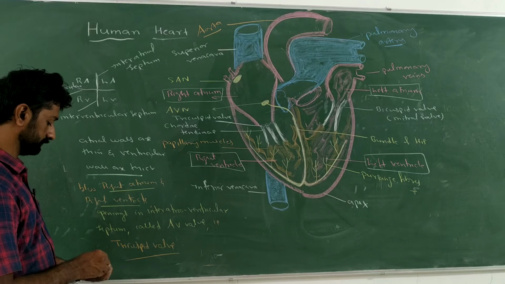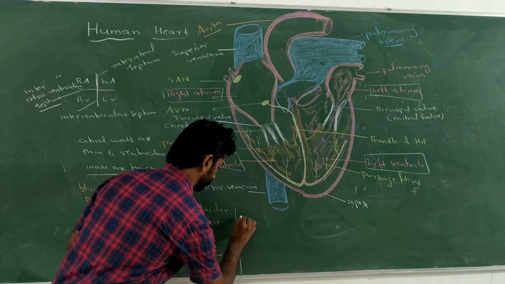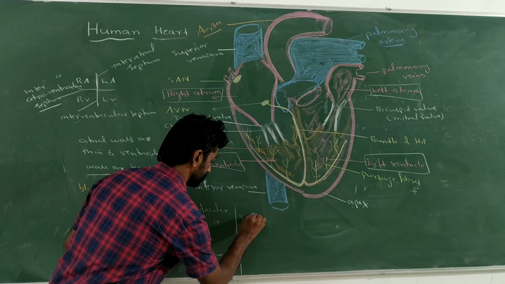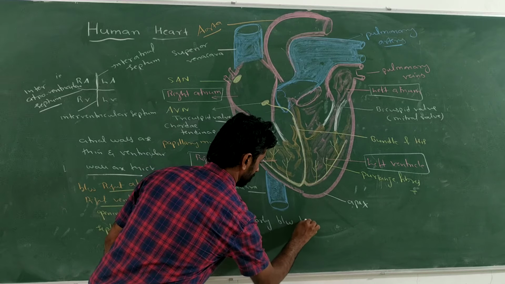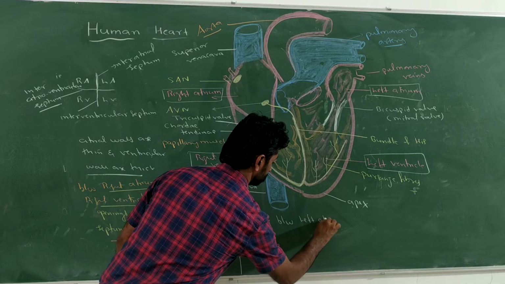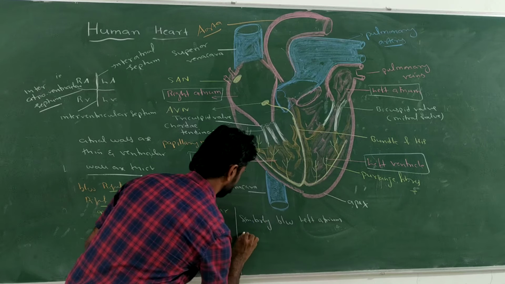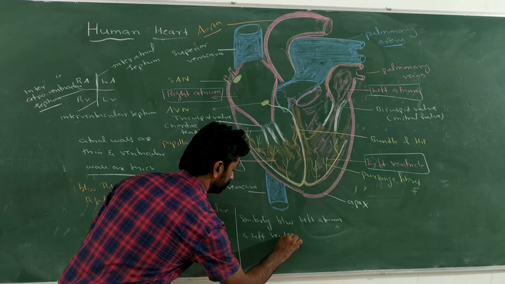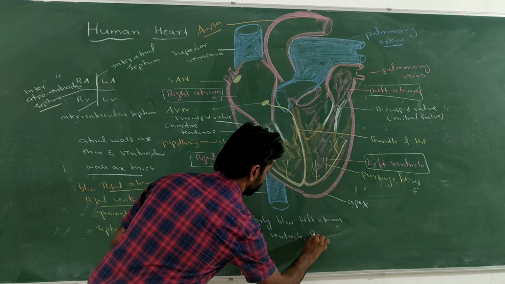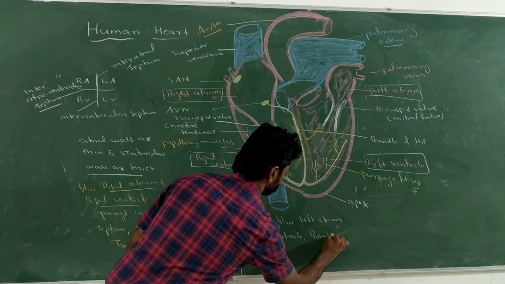Similarly, between the left atrium and the left ventricle, the bicuspid valve is present.